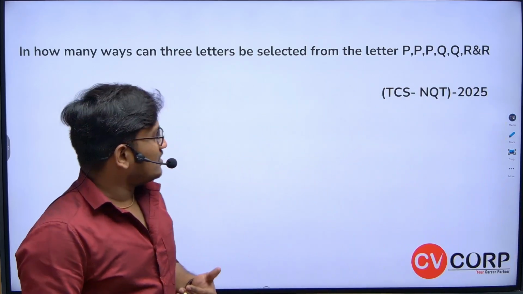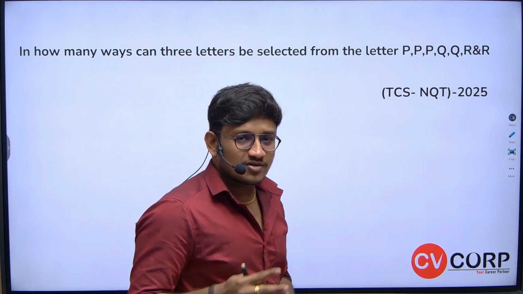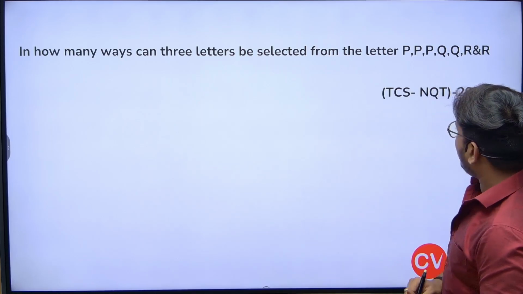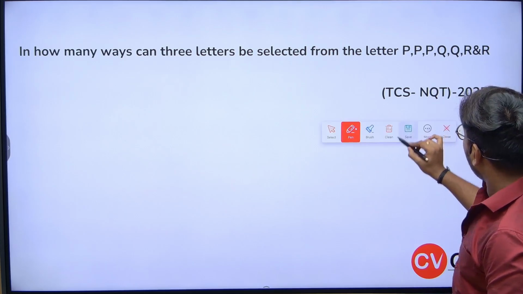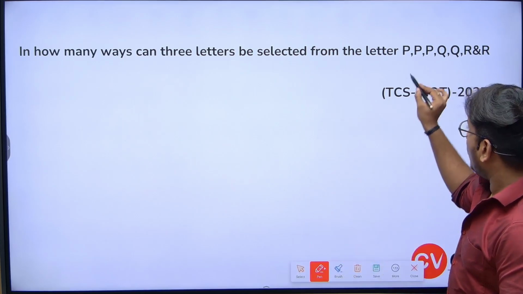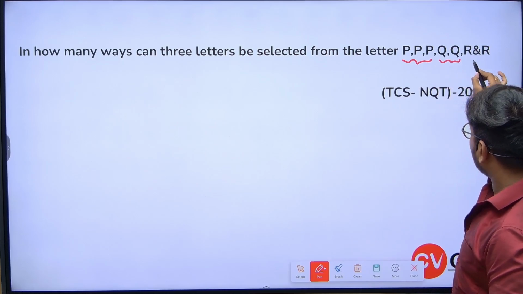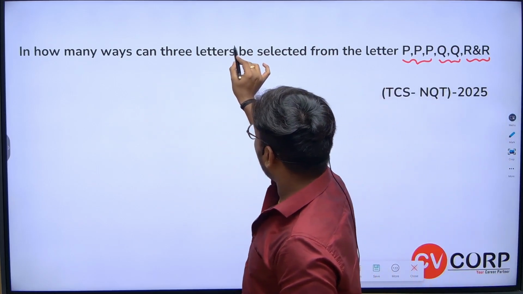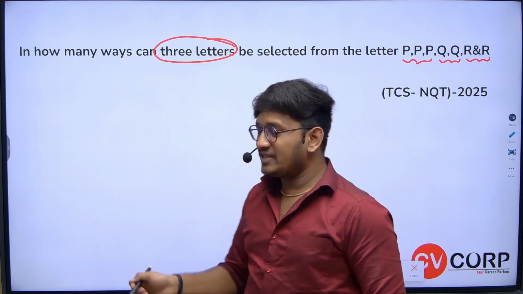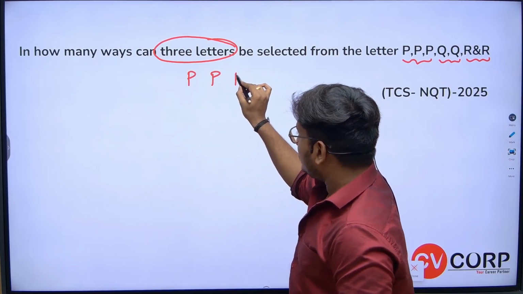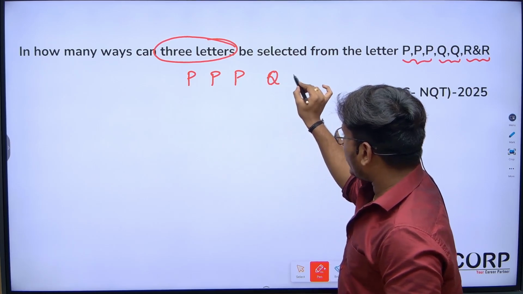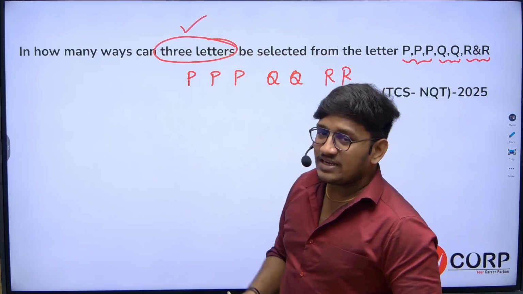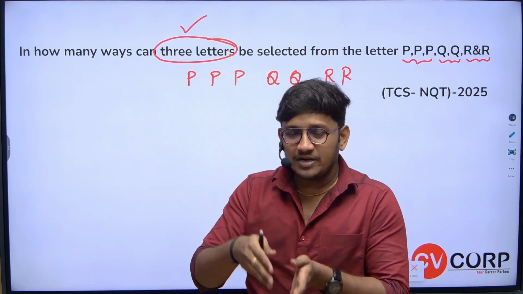Okay, so let's try this question. Actually this question belongs to permutations and combinations. Let's say, in how many ways can 3 letters be selected from the letters P, P, P, Q, Q, R, R? If you observe here, we have 3 P's, 2 times Q and 2 times R. From these, how many ways can you select 3 letters? You just need to select only 3 letters. Let me write it here: 3 times P they have given, and 2 times Q, 2 times R. They are asking us to find in how many ways that selection of 3 letters can be done.